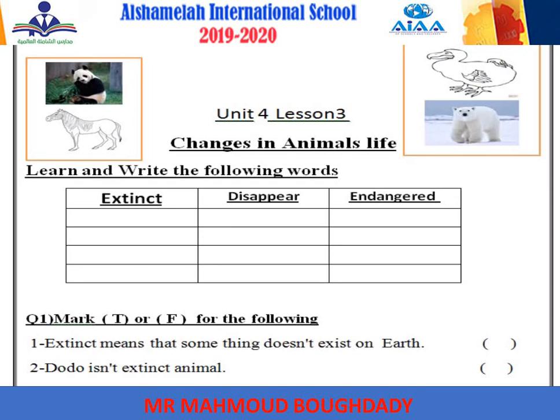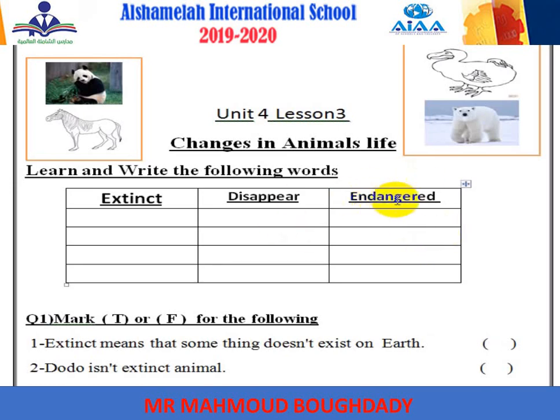In this lesson, we talked about two kinds of animals. We said that we have extinct animals and endangered animals. We said that extinct animals means that something doesn't exist on planet Earth anymore, or stopped existing on the planet Earth. Like some animals, like the dodo. Dodo is an extinct animal, and some kinds of tigers. And another animal called the quagga. Quagga was an animal that had zebra stripes and lived in South Africa.